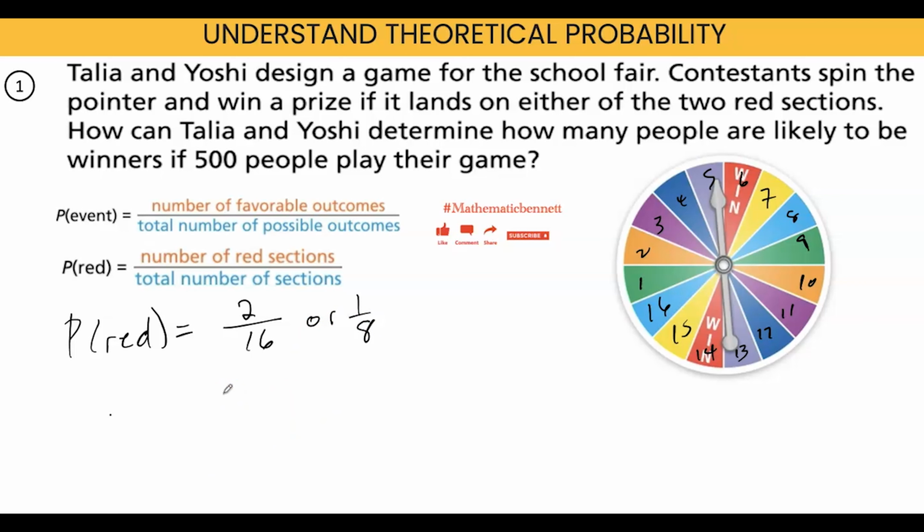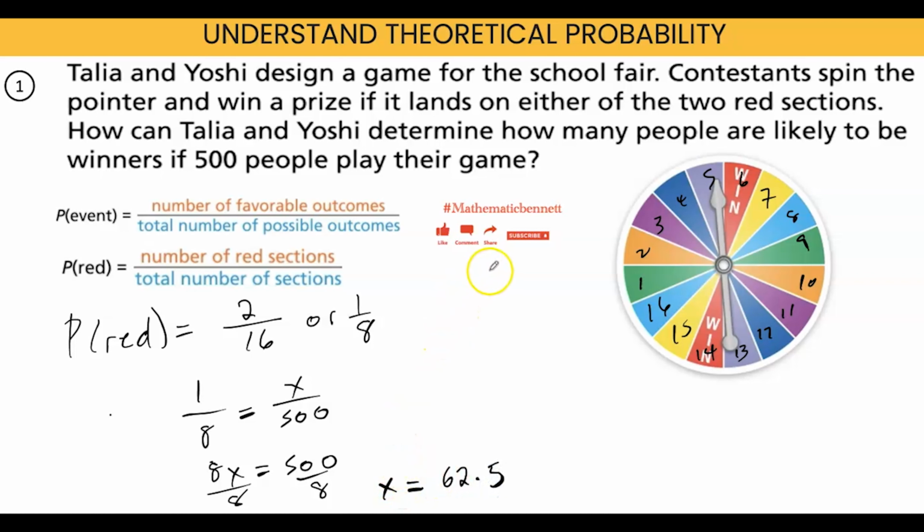Since we know the probability of it landing on red, if you know for 1, you can find for any amount. We could use proportional reasoning to find how many times it would land on red if we spin it 500 times. There is more than one way we could do it. We could do 1 part over whole is equal to, we don't know how many times, over 500. When we cross multiply, we see that 8x equals 500. Dividing both sides by 8, we see that x would be equal to 62.5.